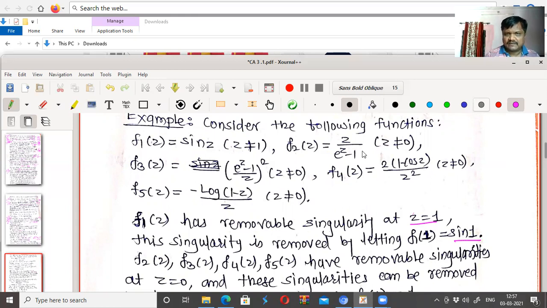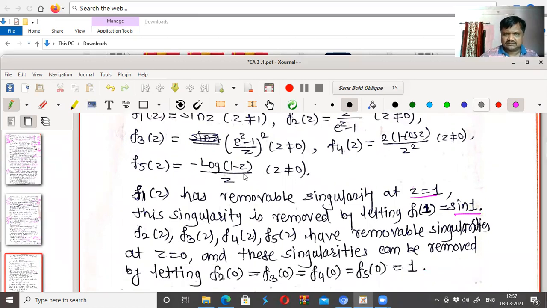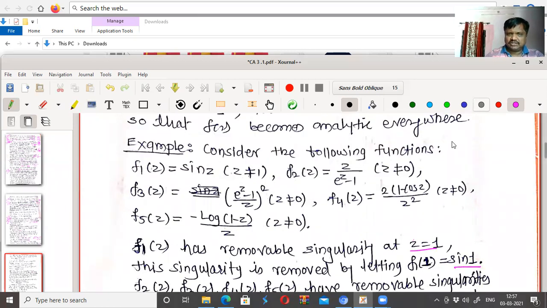Similarly f2 of z at z equal to 0 is not defined, but if I find the limit of this function, what is the limit of this function? Limit as z tends to 0 of z upon e to the power z minus 1.